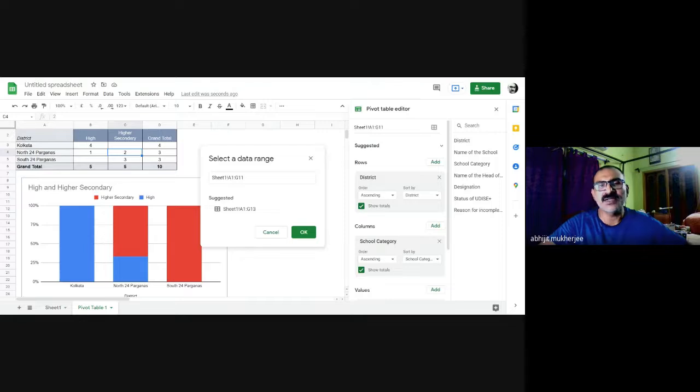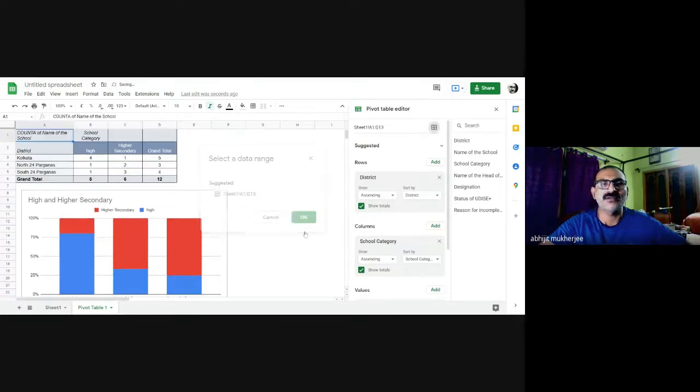And it is suggesting me, okay, Mr. Abhijit, you are working with A1 to G11 right now, right? This pivot table is from A1 to G11, but we have noticed that you have added two more rows. A1 to G13 is now there. Do you want to include those two rows? I said, yes, obviously, why not? Then I select this and I press OK.